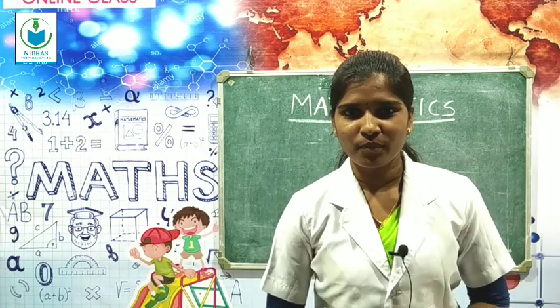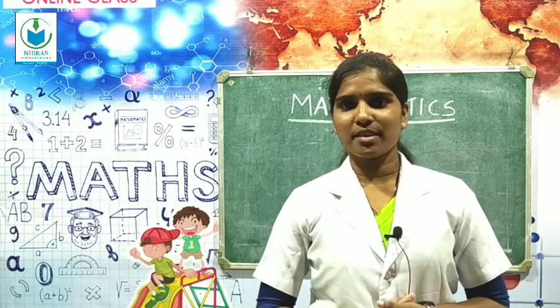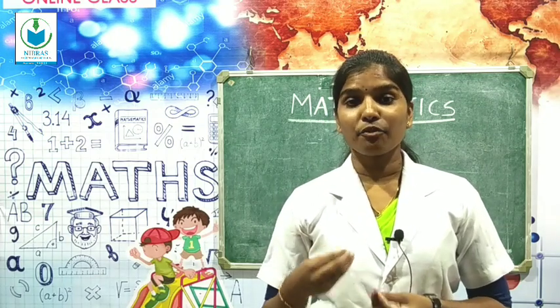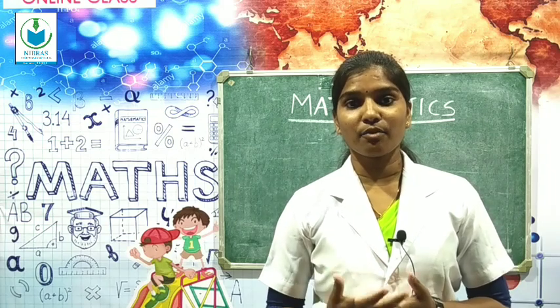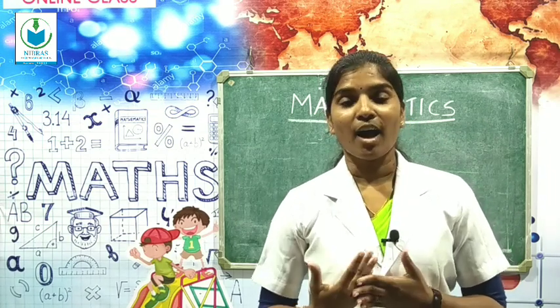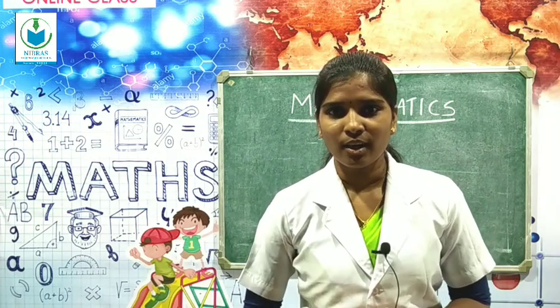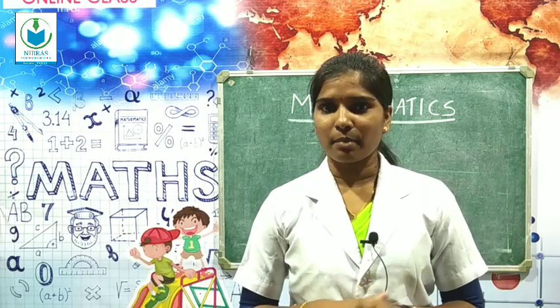All of you ready? Okay, so in the last class we discussed 4-digit numbers. If we have a 4-digit number, then we can find out how many thousands, how many hundreds, how many tens and how many ones there are. All of you clear? Okay, then let's start our mathematics class.